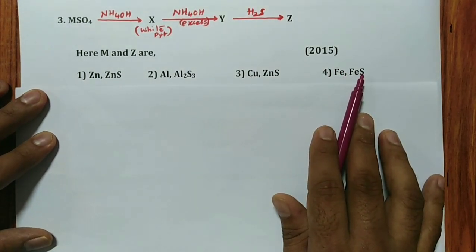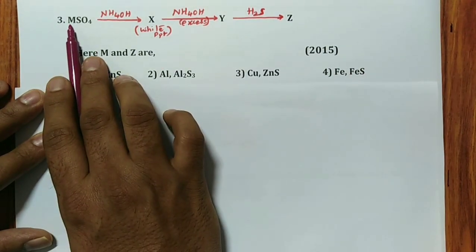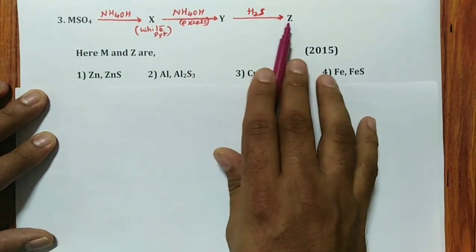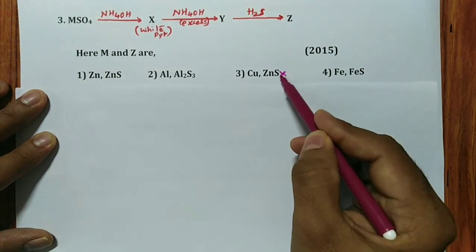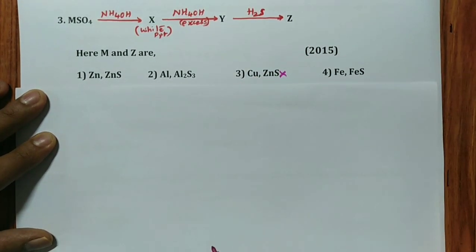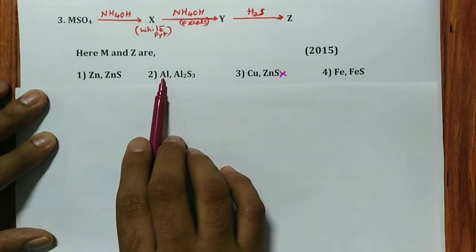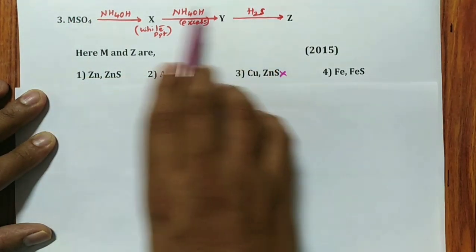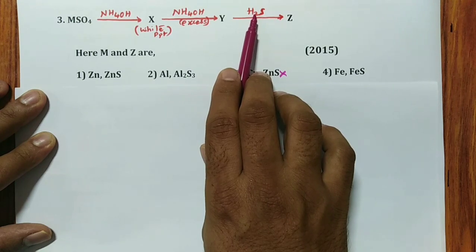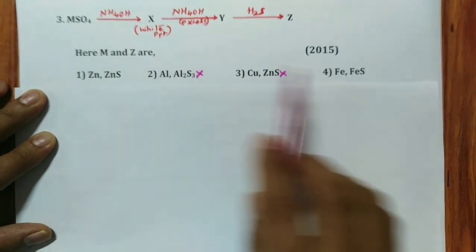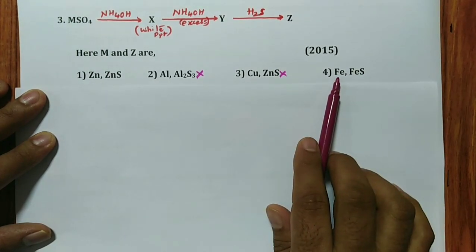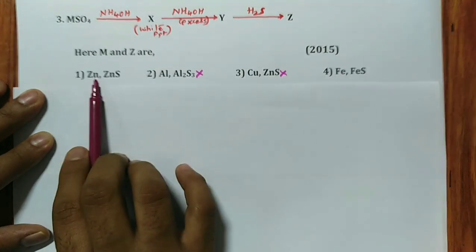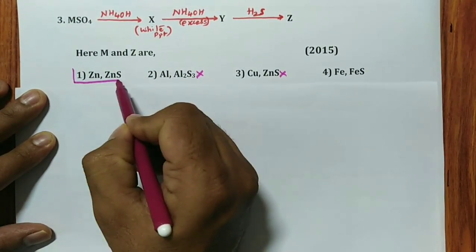One thing is very important: whatever M is, it should be present with the sulfide. Hence Cu with ZnS can never be the answer. Then consider aluminium: it is a cation present in the third group, and H2S we have added means fourth group reagent, so aluminium is also wrong. Of the remaining two, iron will give a brown precipitate, but you will never get a white precipitate with hydroxide. So the white precipitate is only zinc. This should be the answer.